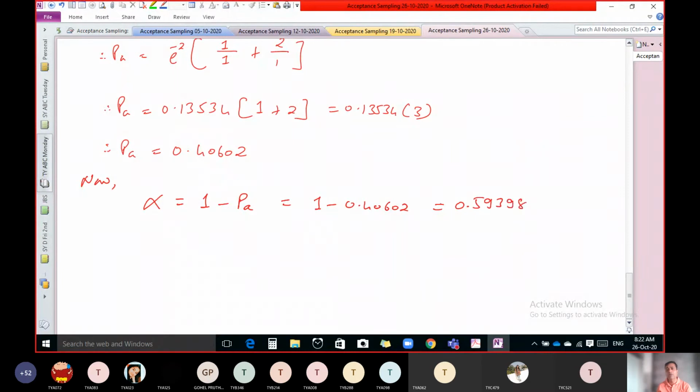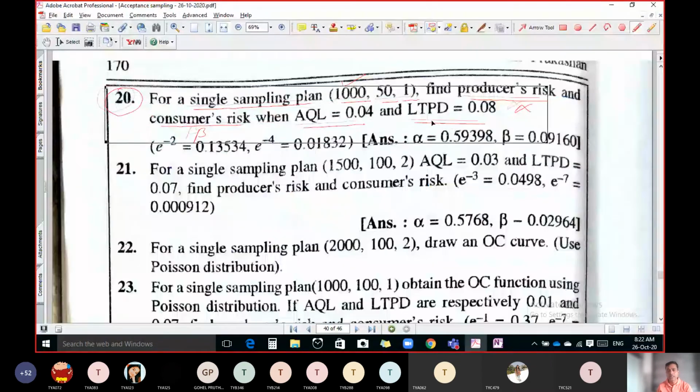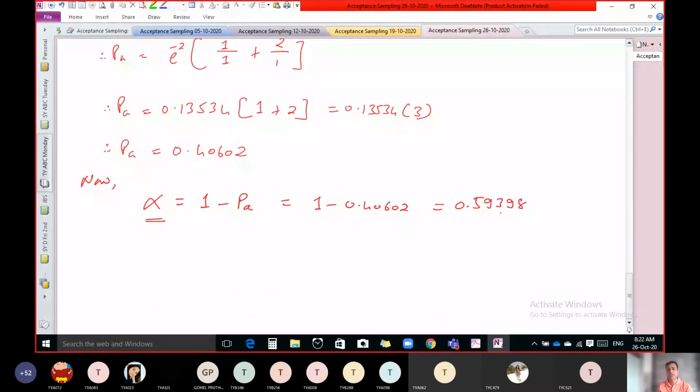This is the probability for producer risk alpha. The answer is 0.59398. That is the answer for producer risk.